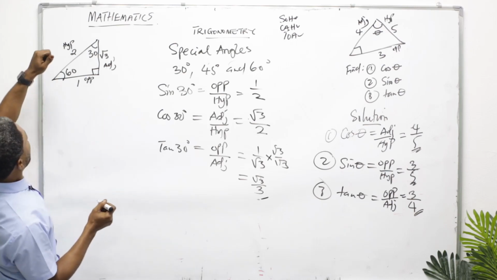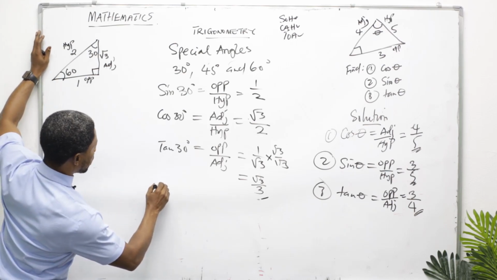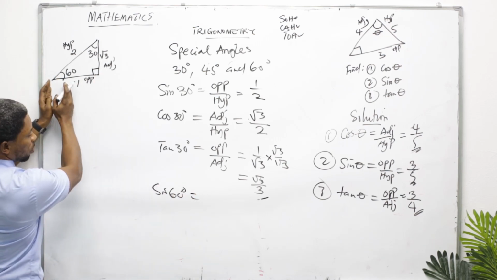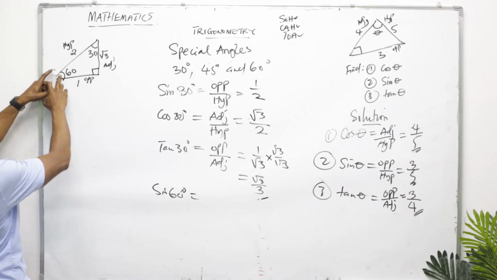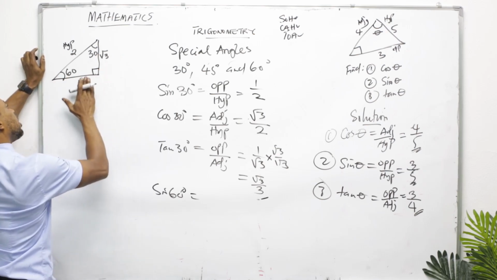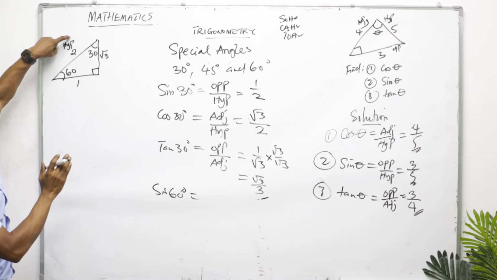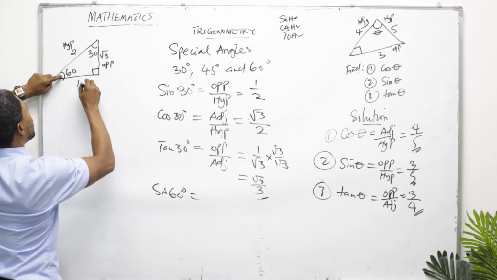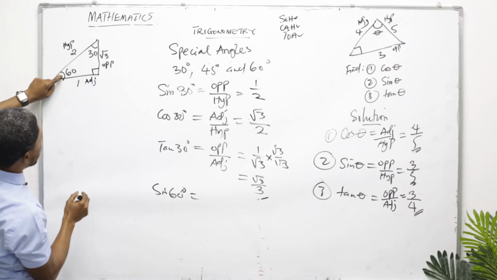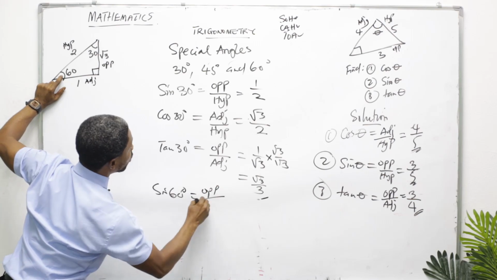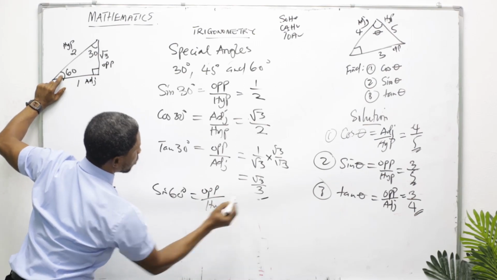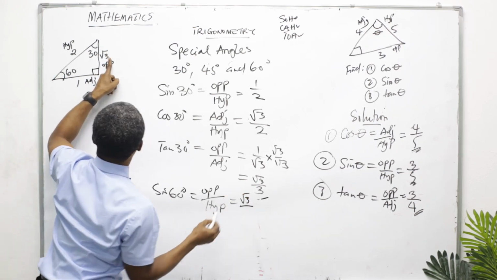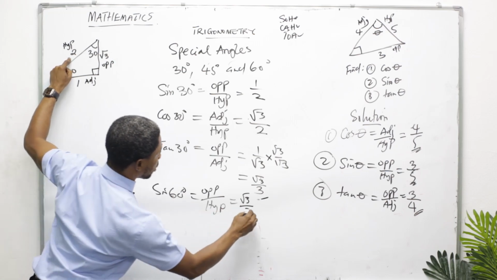Then we have sine of 60 degrees. Still the same shape. If I'm to consider this angle, I have to identify this shape again. But my hypotenuse still remains the same because this does not change. This is now opposite. Here is now my adjacent. So for sine 60, which is opposite over hypotenuse, your opposite side is now root 3, and your hypotenuse still remains 2.